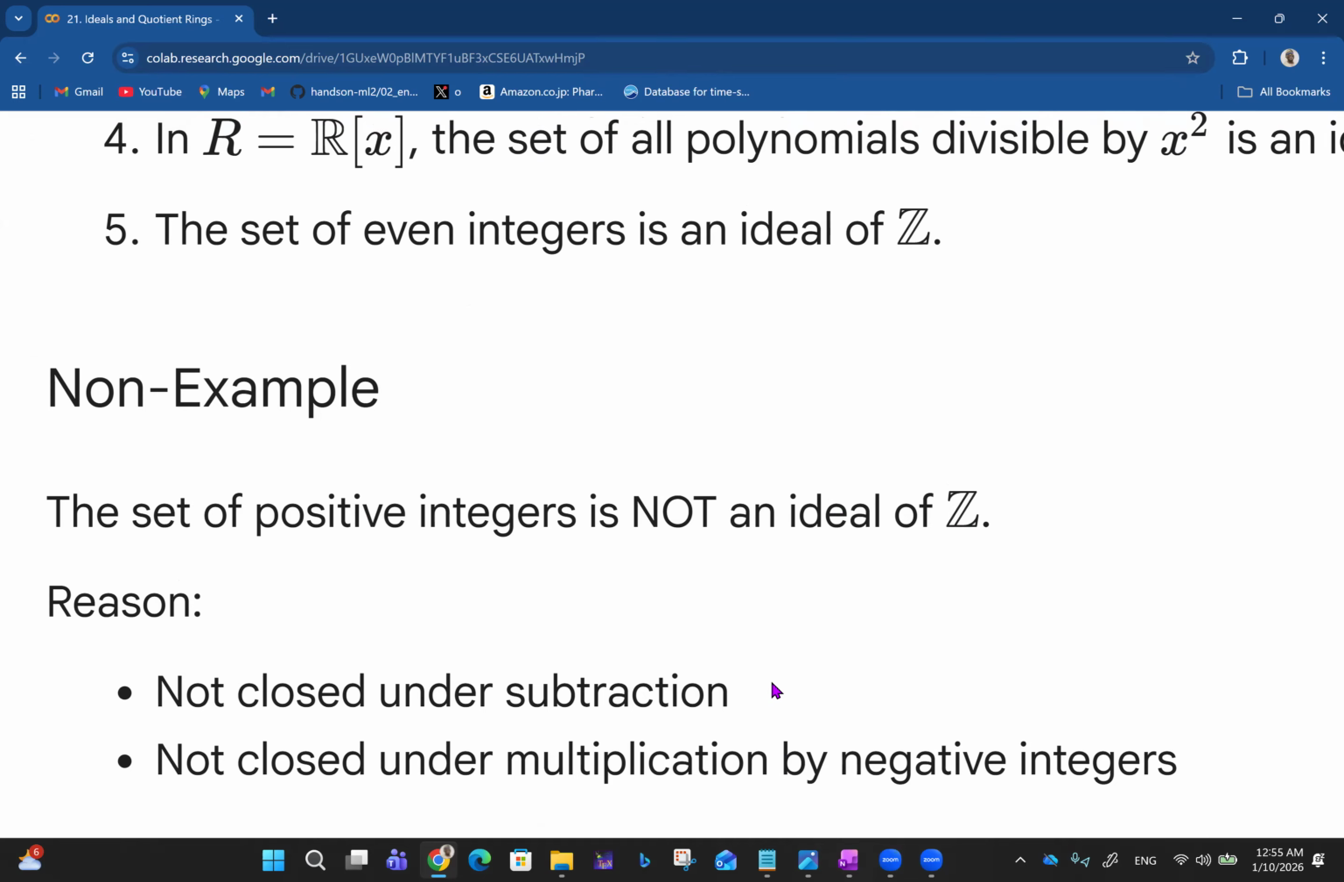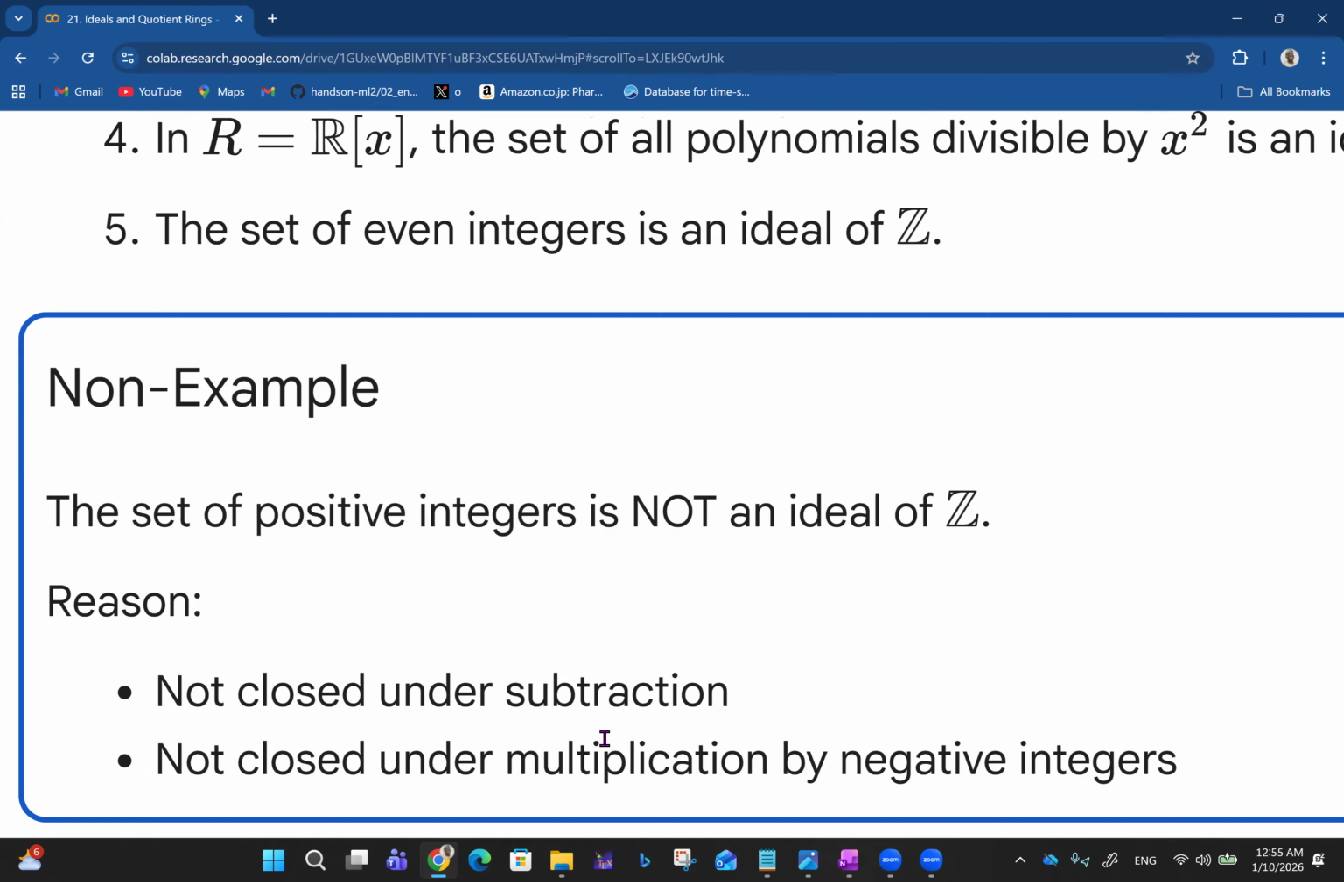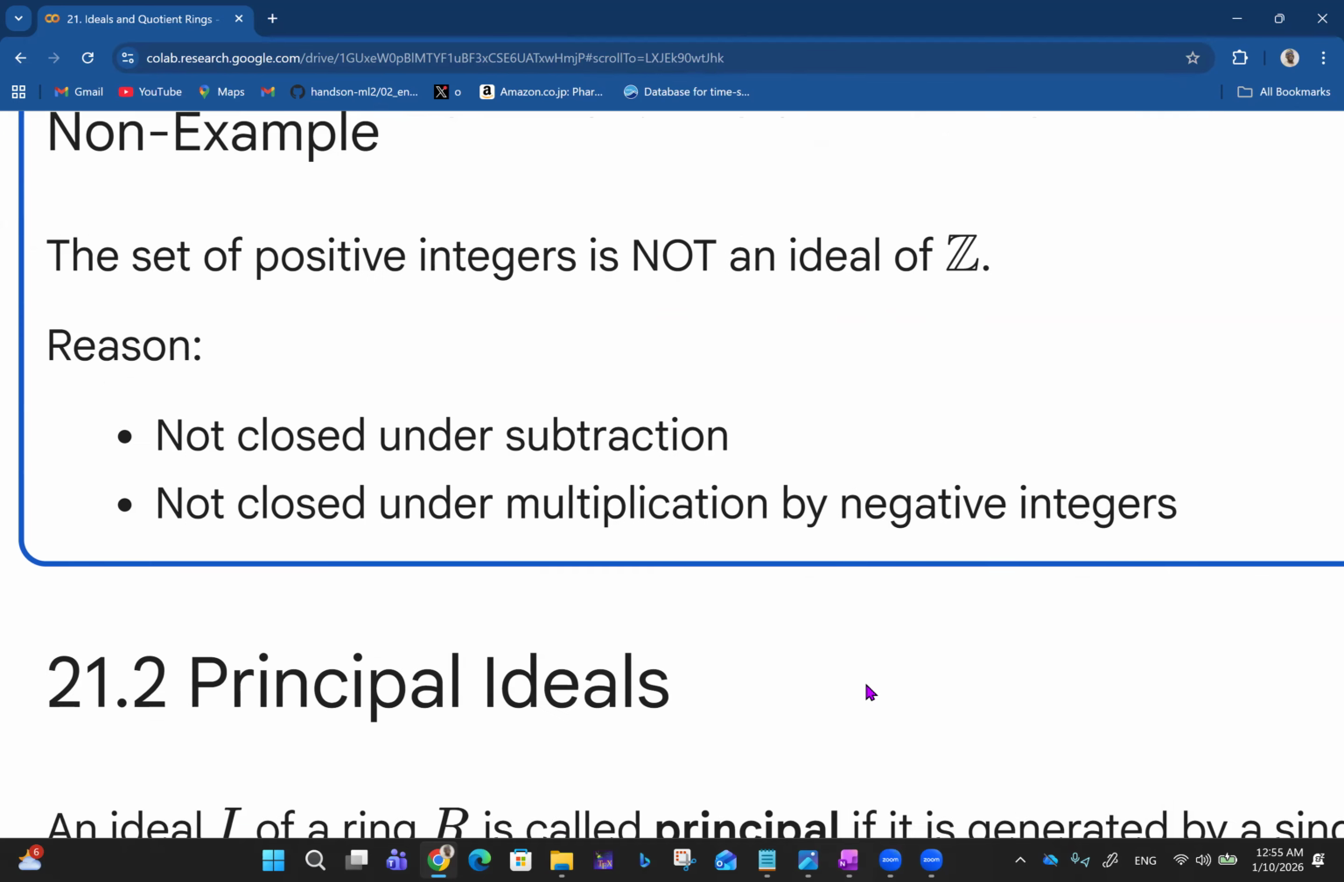For instance, if you pick any two of those numbers, like 1 and 2, 2 minus 1 is 1, which is there, right? But 1 minus 2 is minus 1, and it's not there. So it's not part of the set of positive integers. So it is not closed under subtraction, and it is also not closed under multiplication by negative integers, right? It's not closed when you multiply by negative integers.